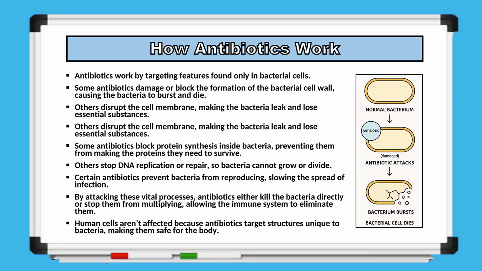Antibiotics function by targeting features that are found only in bacterial cells. Some antibiotics damage the bacterial cell wall or prevent it from forming properly. As a result, the weakened cell wall cannot withstand internal pressure, causing the bacterium to burst and die. Other antibiotics interfere with the bacterial cell membrane. This disruption makes the membrane leaky, allowing essential substances to escape, which eventually leads to the death of the bacterial cell.